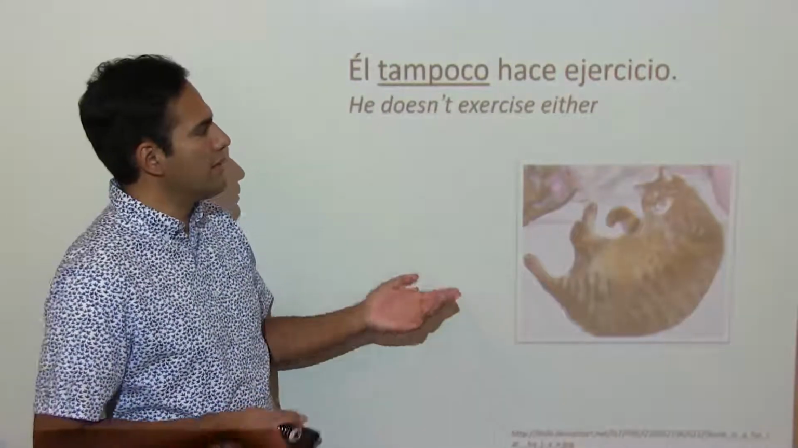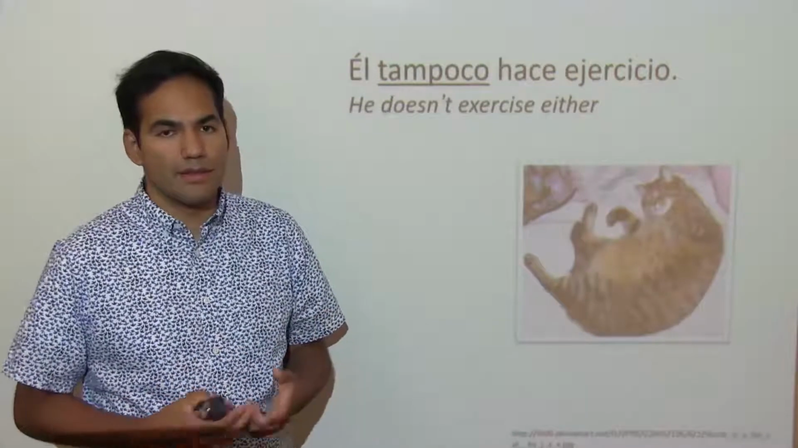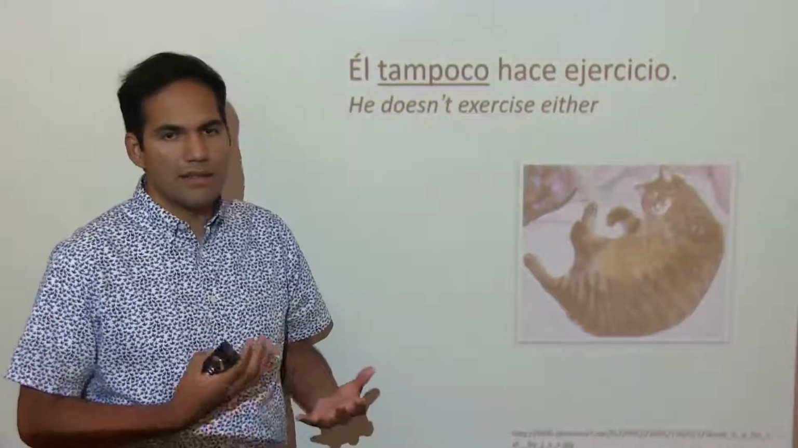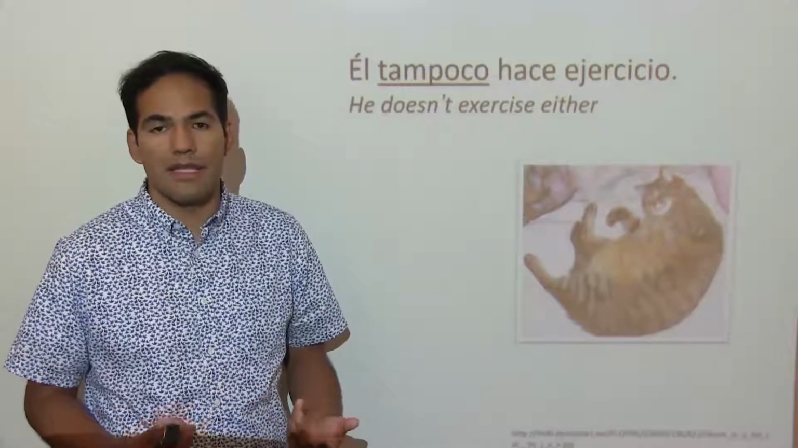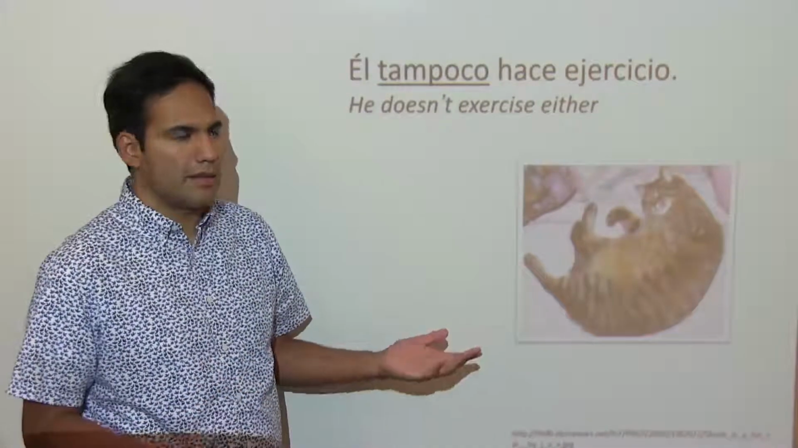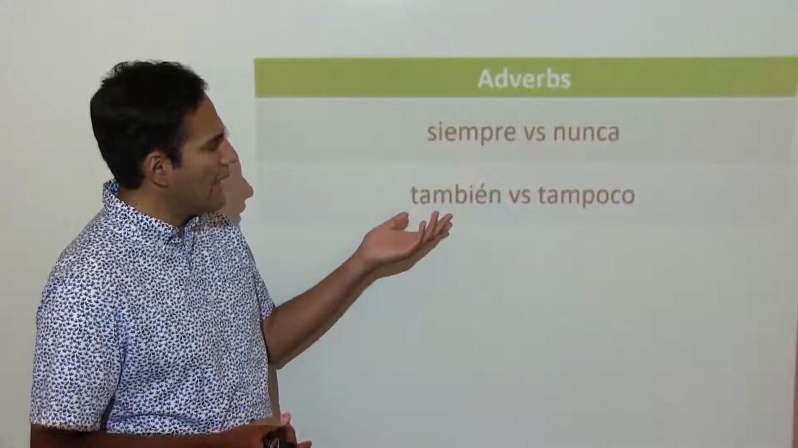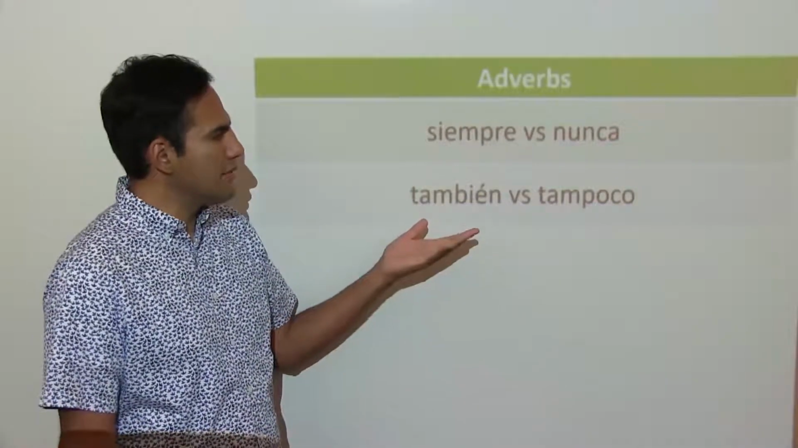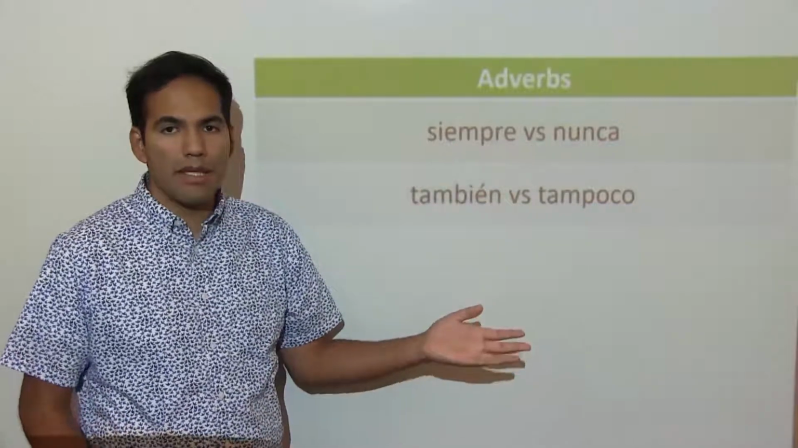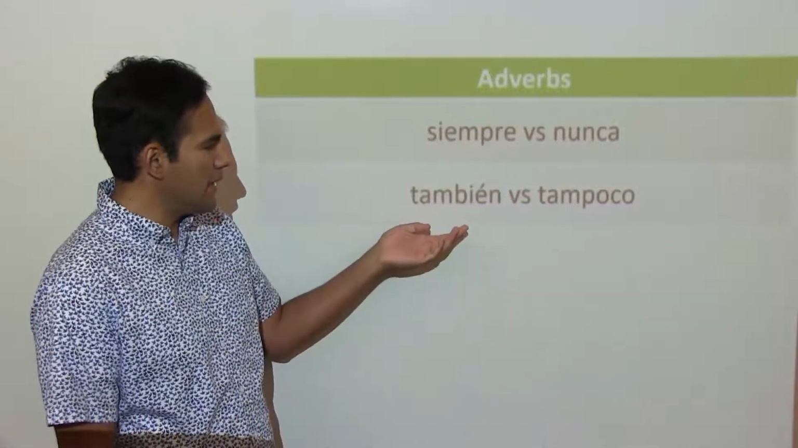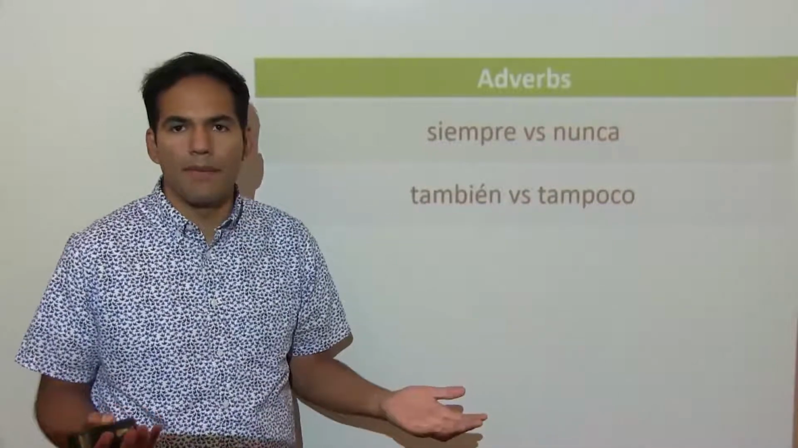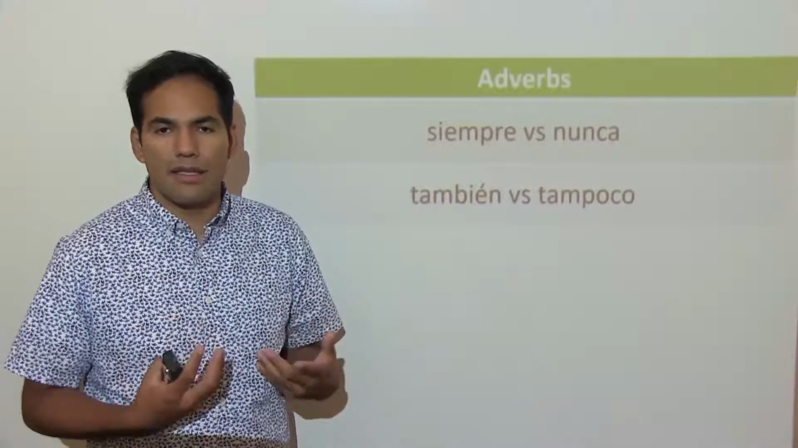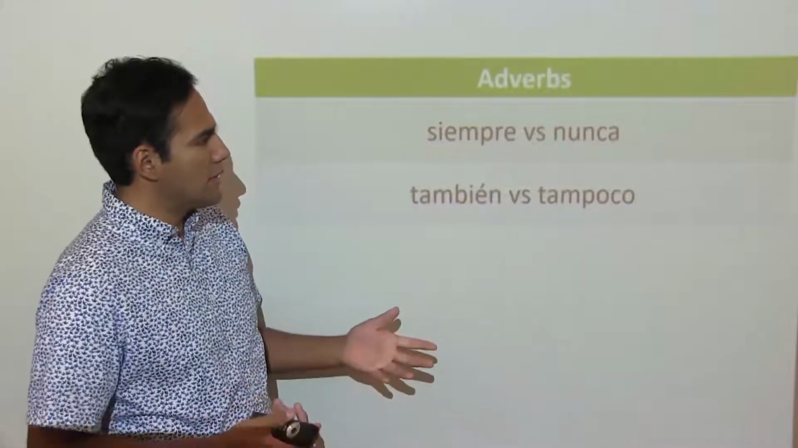But then we have another example. Él tampoco hace ejercicio. So we are confirming that this cat right here doesn't exercise either. So we're emphasizing the fact that he doesn't do it either. So as I said, you're going to have a positive, siempre, and a negative, nunca. And the same here, también versus tampoco. It's easier when you memorize them as opposites because you can then easily know what to say.